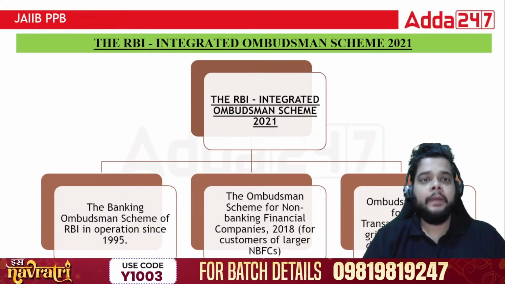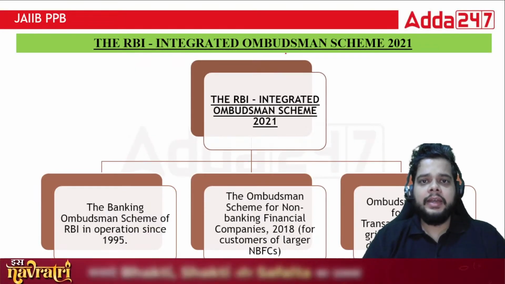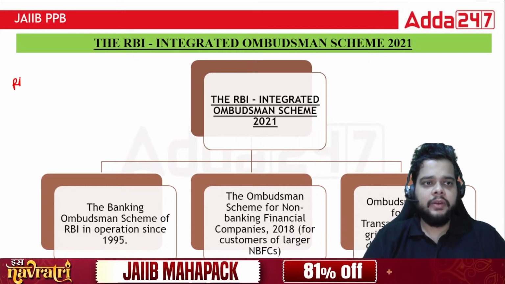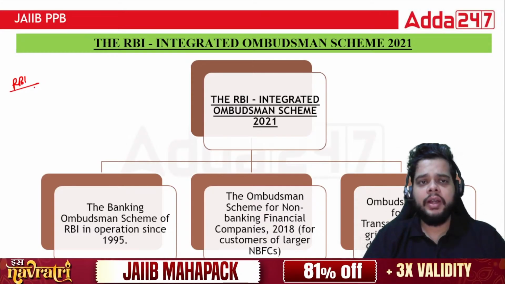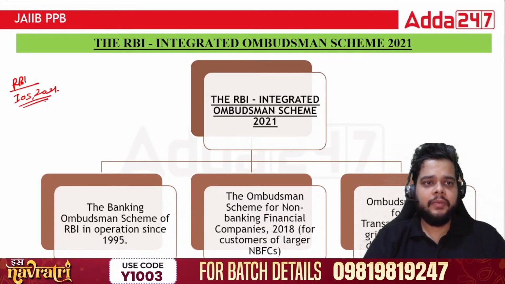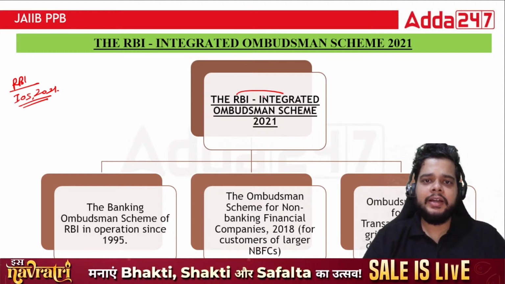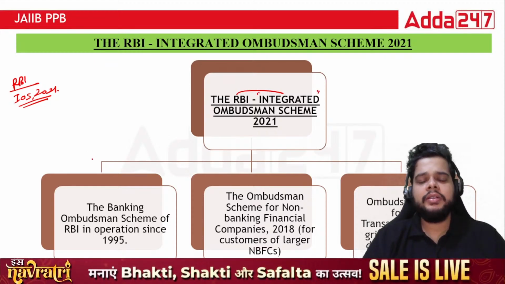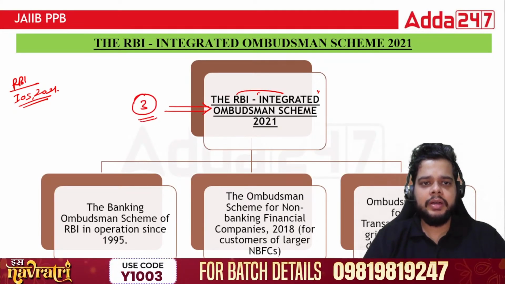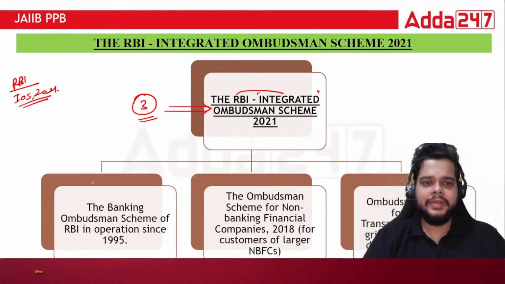Let's start. The RBI Integrated Ombudsman Scheme is the RBI OS 2021 as we know it. This is very, very important for our examination, as well as when we talk about being a banker, we must be aware of this. So, RBI Integrated Ombudsman Scheme, why the term integrated here? Because it has been formed after amalgamating three schemes. The three schemes are merged, and now we know it as the RBI's Integrated Ombudsman Scheme.